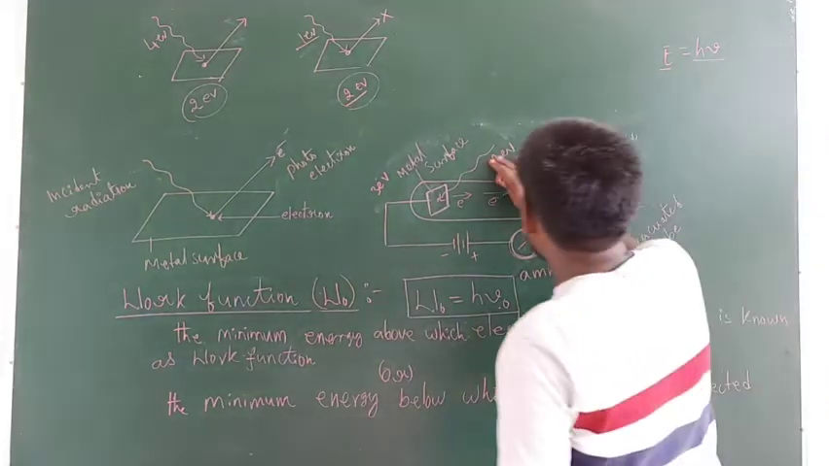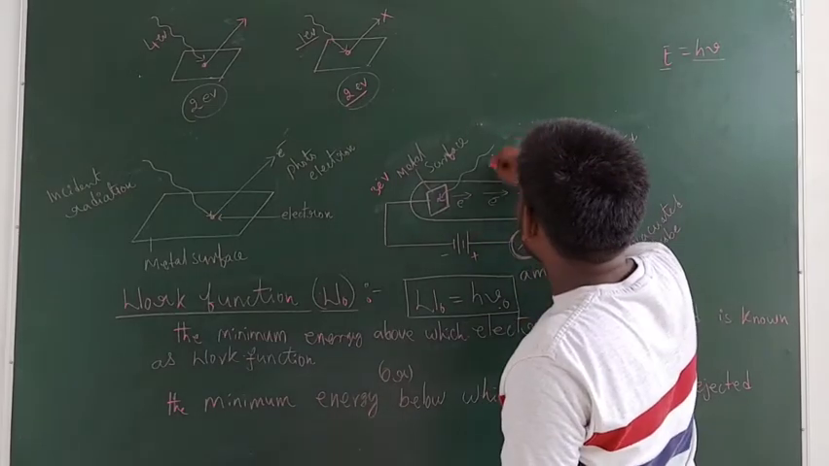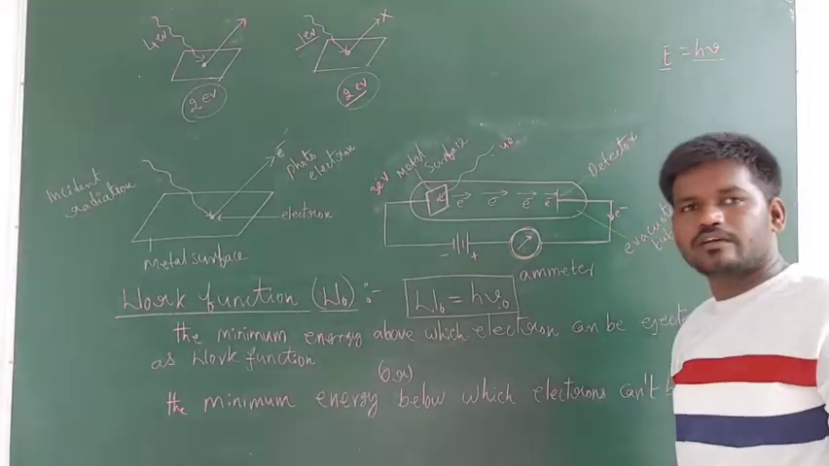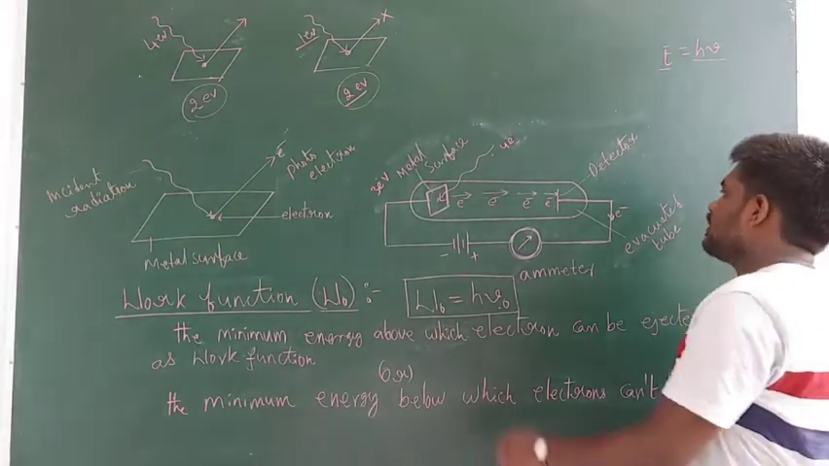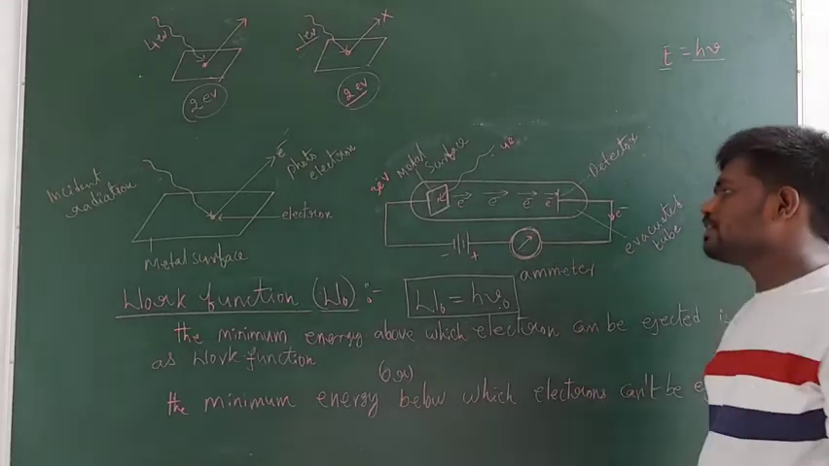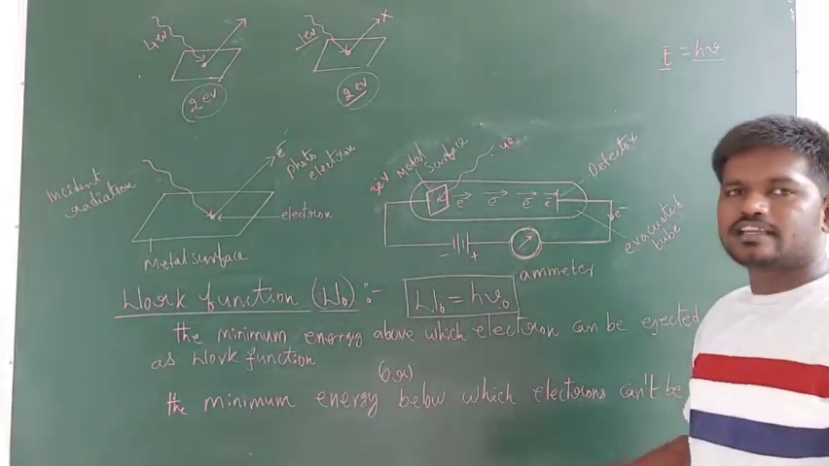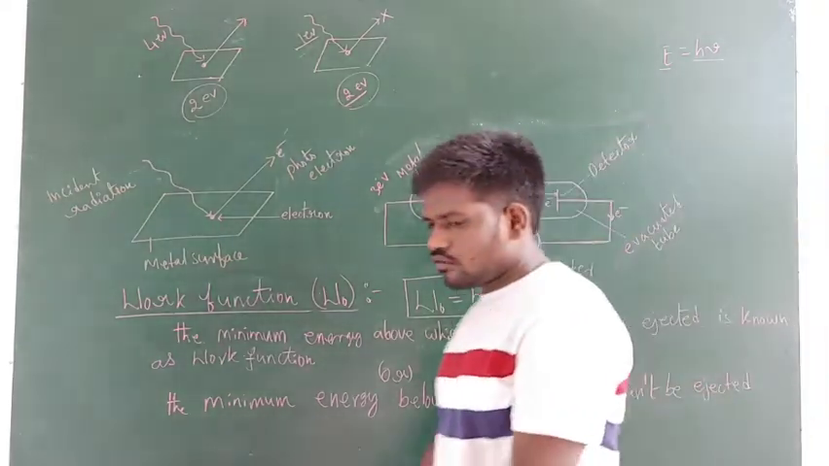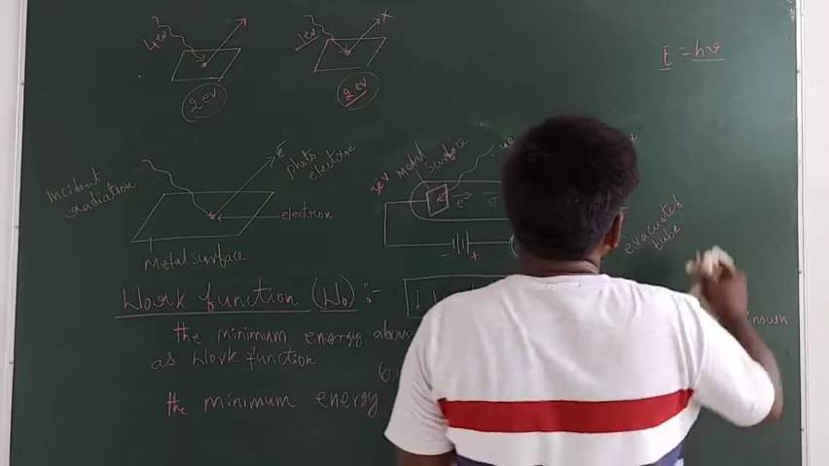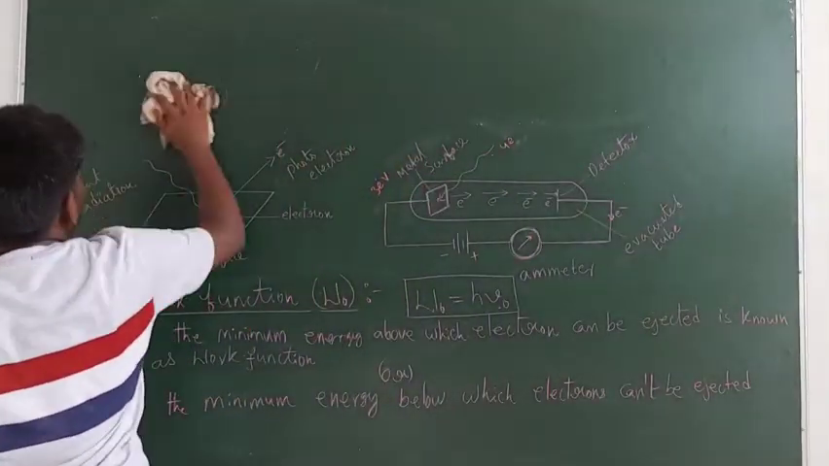If you use radiation having energy greater than 3 electron volts, it may be 4 electron volts or 5 electron volts, whatever, then electrons are ejected, current flows throughout the circuit, and the ammeter shows readings greater than 0. So now, guys, here I can write a mathematical equation from this phenomenon.